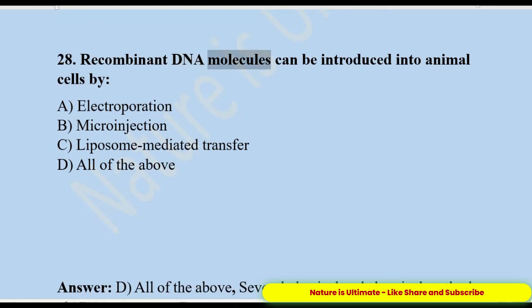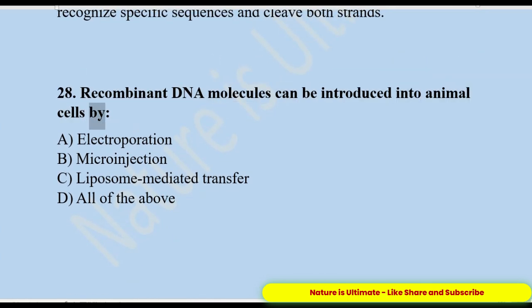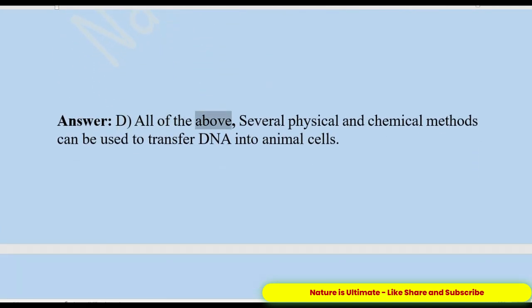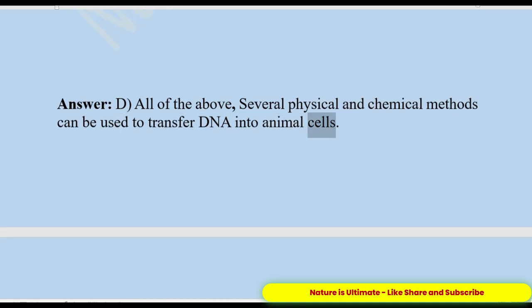28. Recombinant DNA molecules can be introduced into animal cells by A. Electroporation. B. Microinjection. C. Liposome-mediated transfer. D. All of the above. Answer, D. All of the above. Several physical and chemical methods can be used to transfer DNA into animal cells.